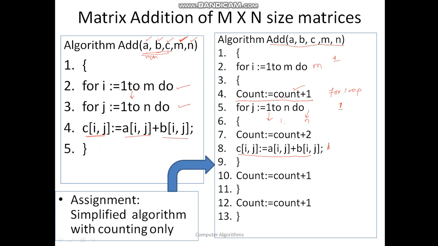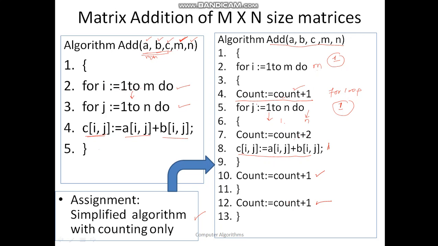For that purpose, outside this for j loop, I am doing another count, and that is this count. In the same way, outside this first for loop, this one is not counted, so I am doing it here. So counting is to be done logically and properly. Now you can write another algorithm wherein you are just calculating the count only. If you want only the count, you don't want these instructions and all. In that case, you will get a better idea.